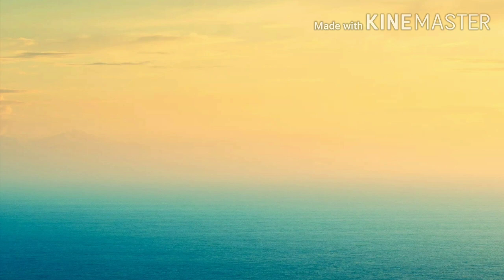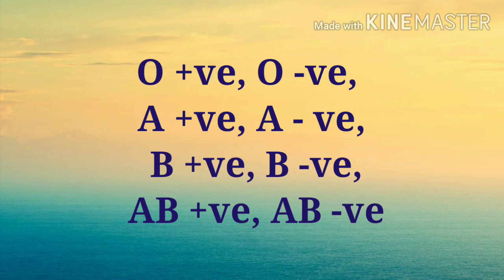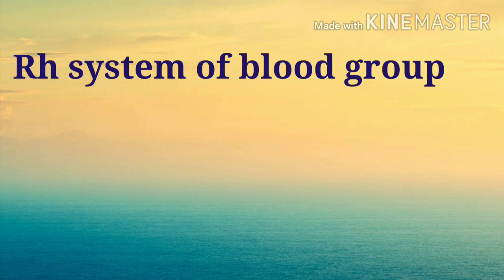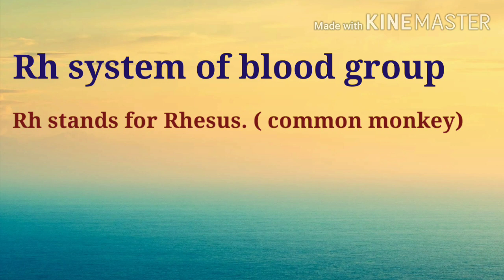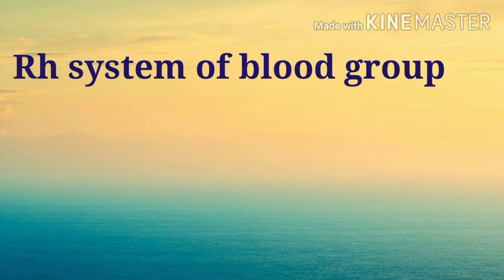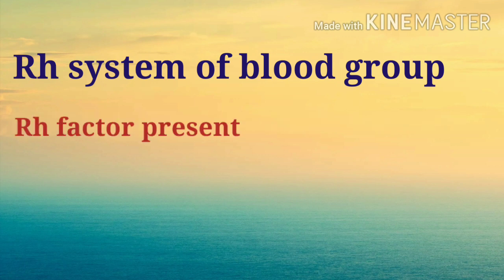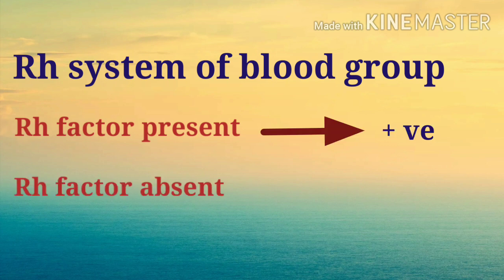Now if I ask you your blood group, tell me your blood group. Your answer may be any one of these. We already know what these alphabets indicate, but do you know the meaning of this positive and negative blood group? It actually indicates the RH system of blood grouping. RH stands for rhesus, the common monkey in which the factor was first found. If RH factor is present in the blood of a person, the blood group is said to be positive. And if RH factor is absent in the blood of a person, the blood group is said to be negative.